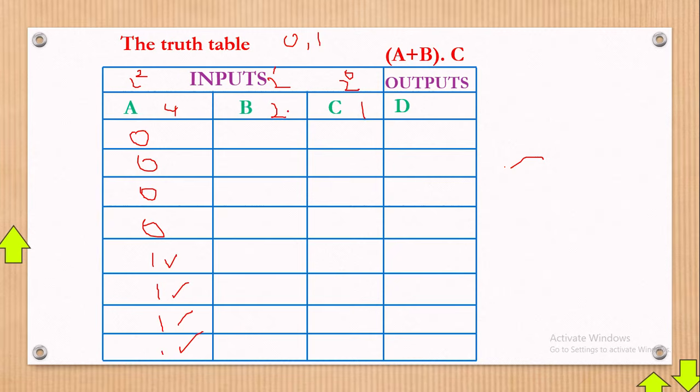Now the input B, it has 2. That means 2 zeros, 2 ones, 2 zeros, 2 ones. What about 1? 1 means what? A 0 and a 1. It appears once. A 0 and a 1, a 0 and a 1, a 0 and a 1, like that. We are getting Umta item 2 solved with ease.